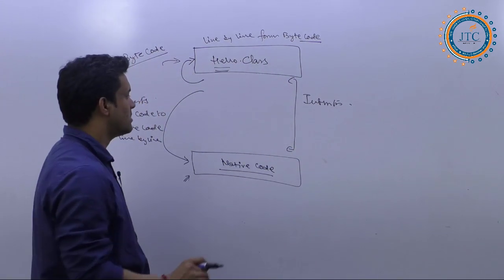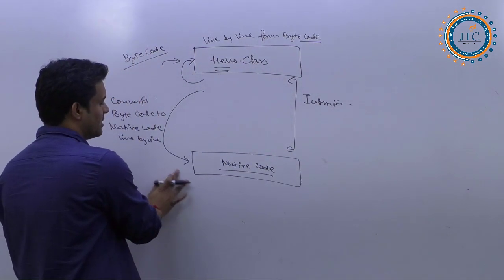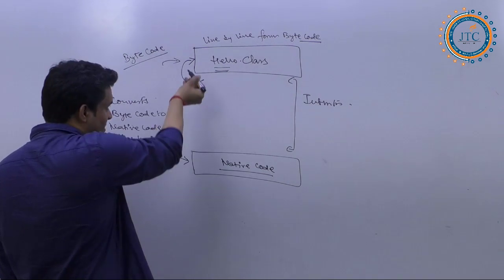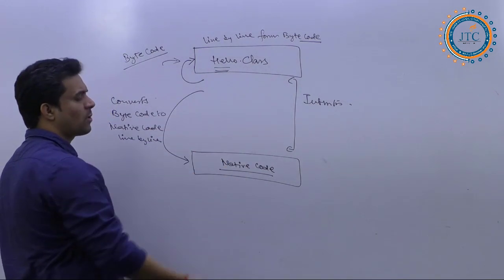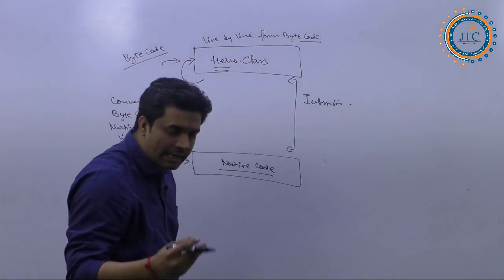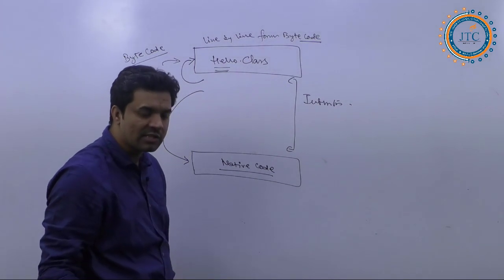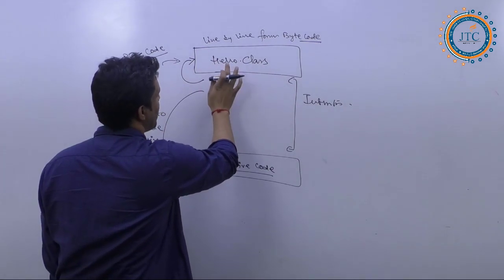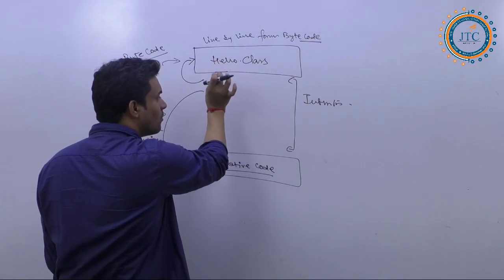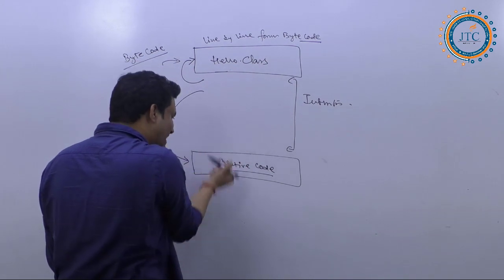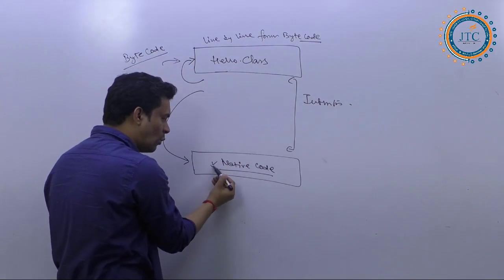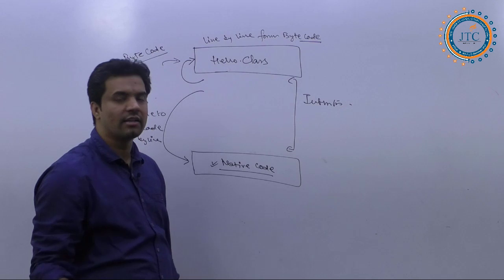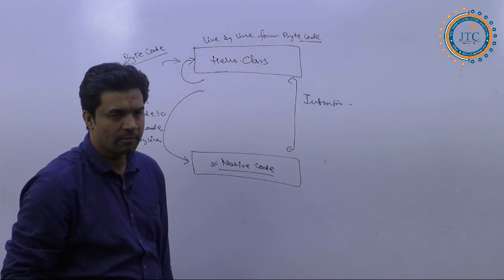Here you see that this process itself takes a lot of time, just to read this .class file's byte code line by line, one by one, and then convert it to the native code one by one.